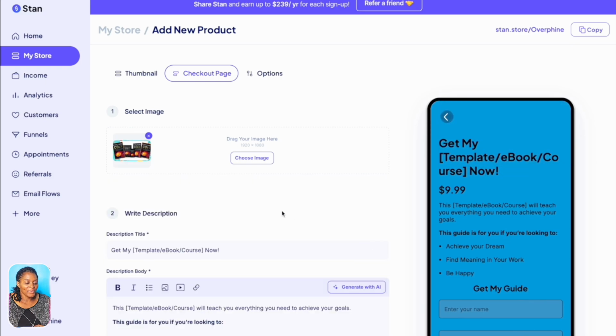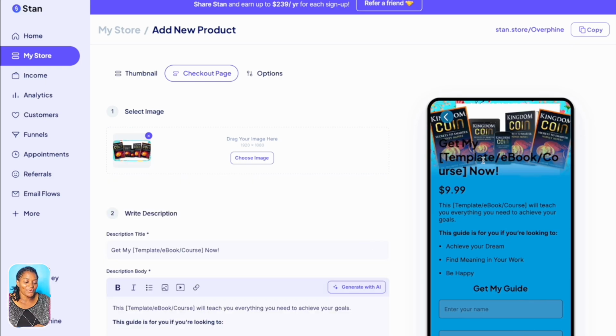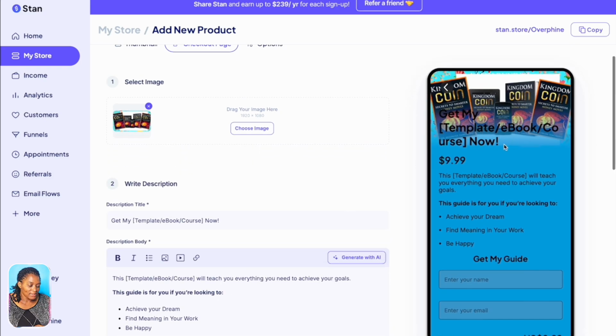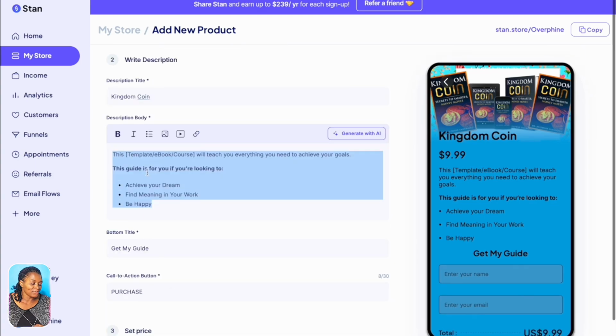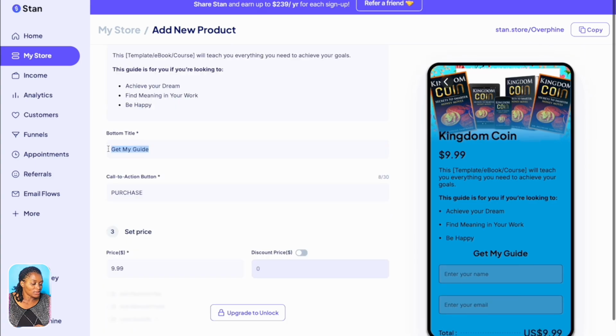You can now see the book right here. Instead of this place that says template, you just come here and put your title. So I'm just going to put my title here again, Kingdom Coin. You are going to put the description of your book right here. This button is telling you get my guide now. You can put anything that you want, like purchase the book now, whatever you want. And then here you just have this call to action.